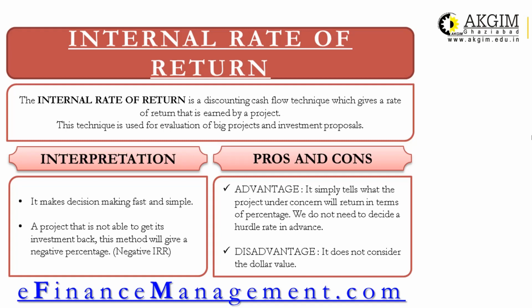Another disadvantage is that it is a little bit complex in nature, because IRR is calculated on the basis of hit and trial, right? You have to find out the tentative R at which your NPV is 0. So you have to check, by hit and trial, what the NPV is at different R, and then you will be able to calculate your IRR.